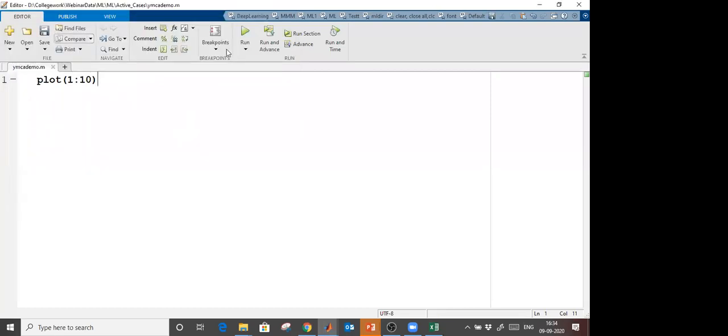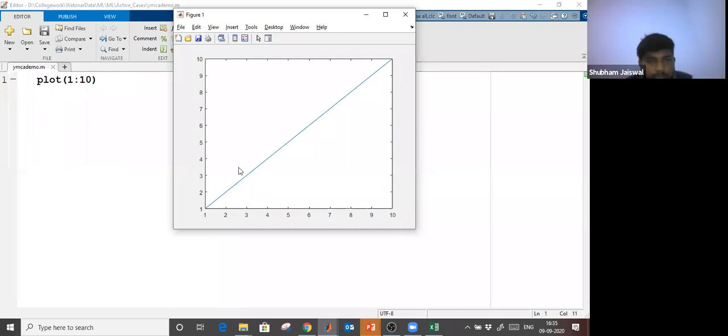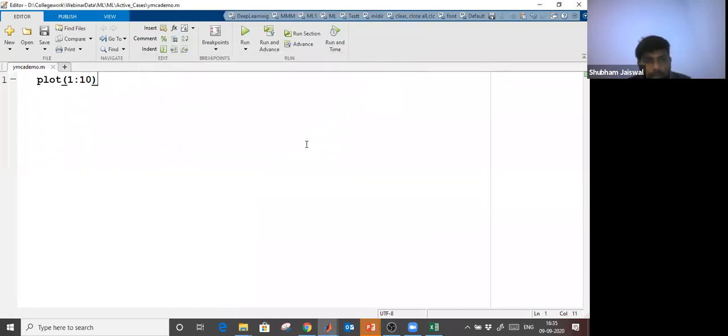I saved it. And when I run this script file, whatever figure comes will come in a different figure window. But in live script, we were visualizing our figure and numeric data in the same figure window, in the same script file. That is the difference. Live scripts were introduced from MATLAB 2016. If you have an earlier version, you will not get the live script. This is the only difference, and one more: it is a .m file and that is a .mlx file. That's all.